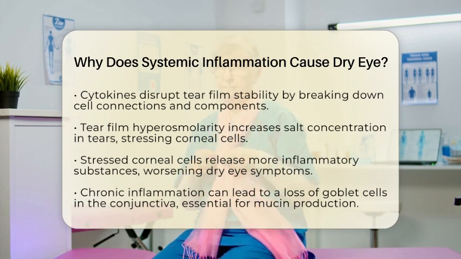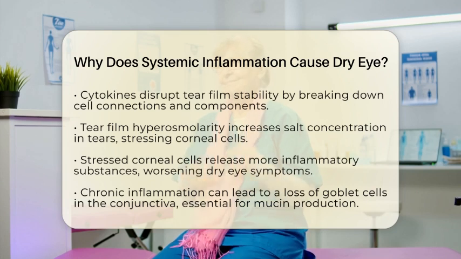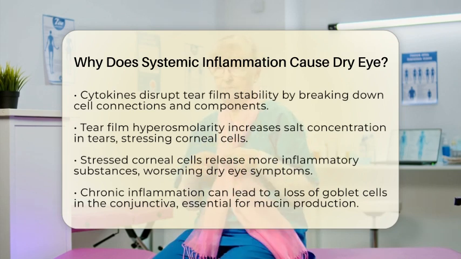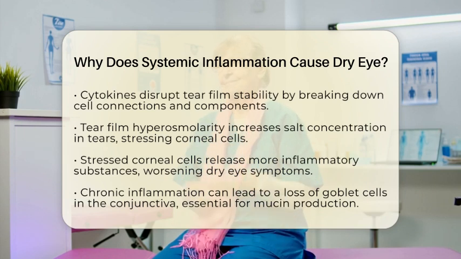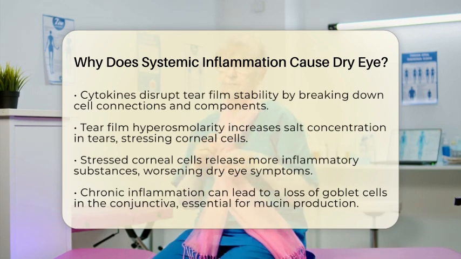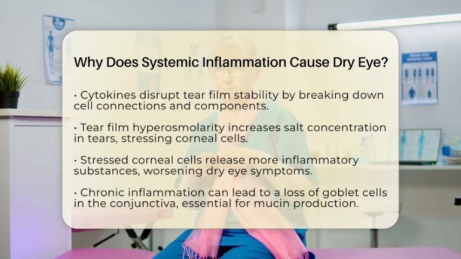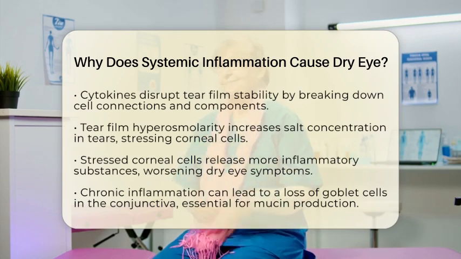Another aspect of systemic inflammation is tear film hyperosmolarity, which means there is an increased salt concentration in the tears. This condition stresses the cells on the cornea, leading them to release more inflammatory substances. This creates a cycle where inflammation worsens the quality of the tear film, causing even more damage to the eye's surface and increasing dry eye symptoms.